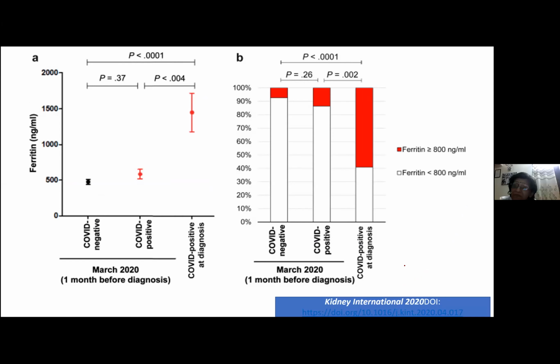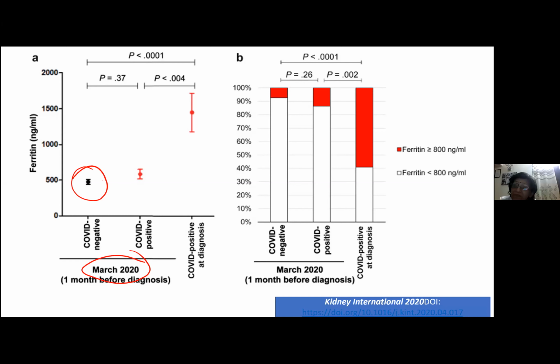They found, in patients of chronic kidney disease who undergo hemodialysis, that they usually undergo a routine ferritin examination. In March 2020, one month before the diagnosis, they took ferritin levels for some of their kidney patients on hemodialysis. They found that the majority had ferritin levels of 500 nanogram per ml. I hope you know chronic kidney disease patients have mildly increased ferritin levels, so their ferritin levels were increased.